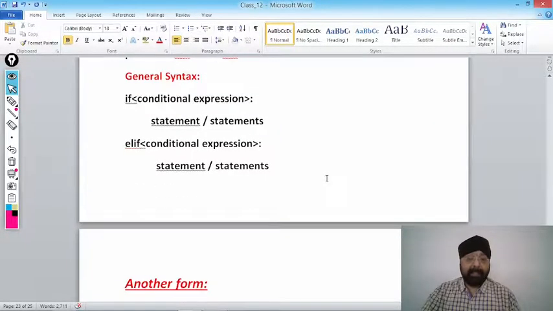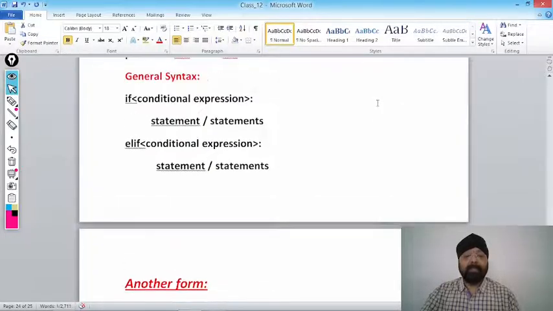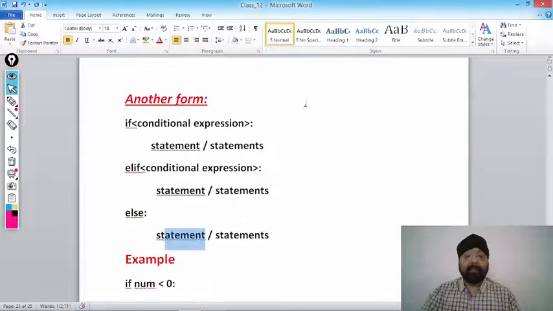How it works? Let's see. This is a general syntax. If condition satisfy, execute these statements. Elif, again we are using a condition here. Getting my point? If this condition satisfy, execute this. We are not using else here. Another form, if condition satisfy colon, execute this statement. If condition false, come to this statement. Again check the condition. If condition satisfy, execute this statement, else execute this statement. So this is an example of if elif, and this is an example of if elif and else.